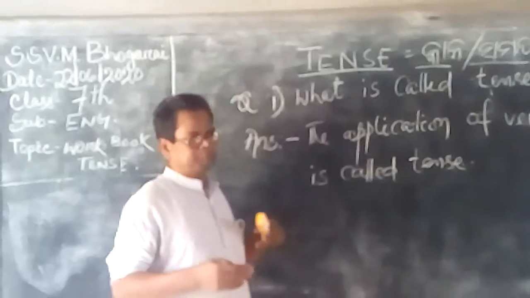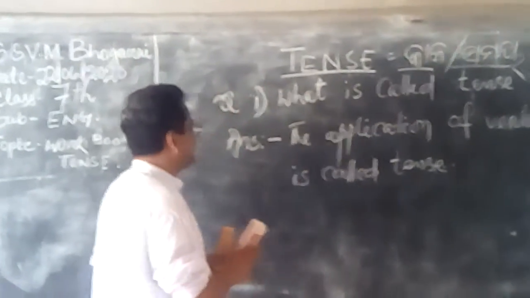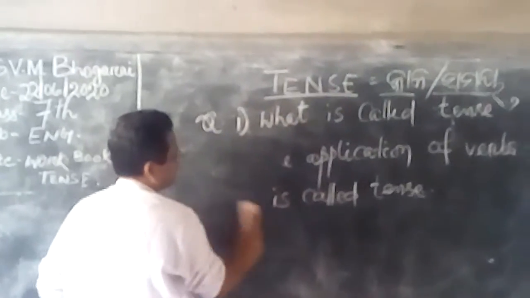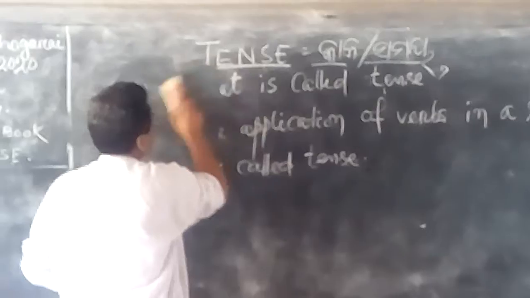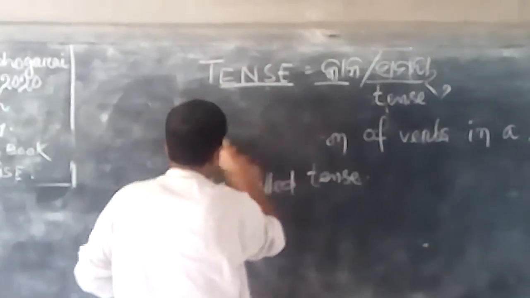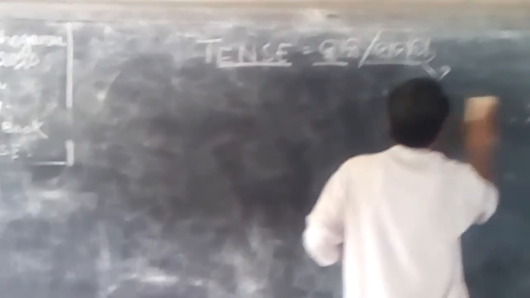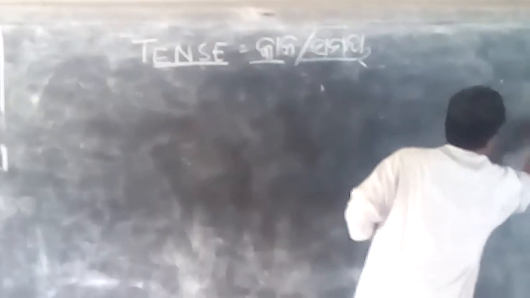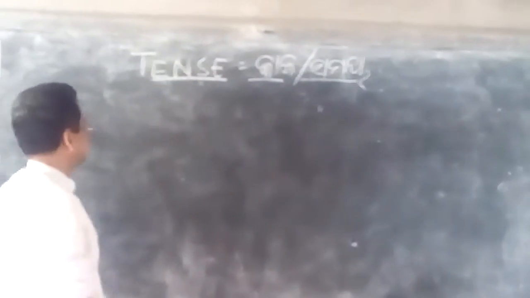The video will be so elaborate, so long. So now shortly take down this please, and shortly I will tell you the forms of verb first. The use of these verbs is called tense in a sentence. Without verb we cannot make any sentence.